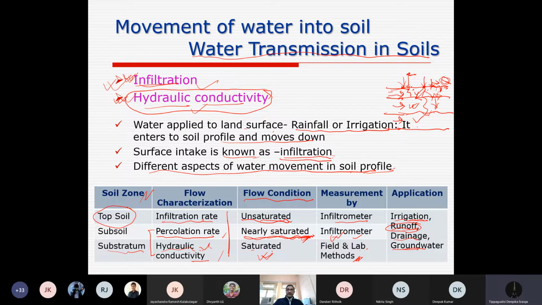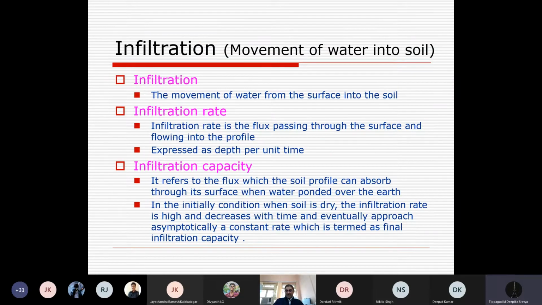So how to find out infiltration? Or say first, what is infiltration? Movement of water into the soil, that is infiltration. By definition, the movement of water from the surface into the soil is called infiltration. So there are different terms: infiltration rate, infiltration characteristics, and so on.